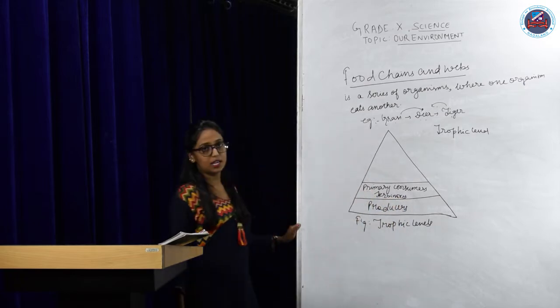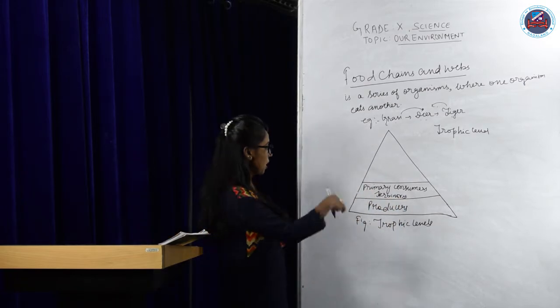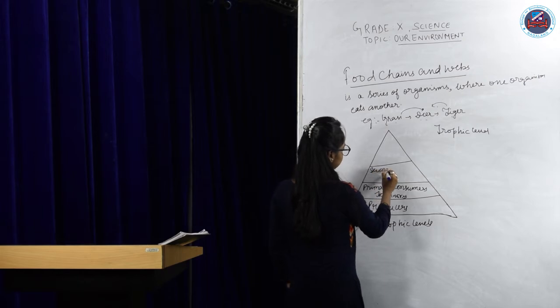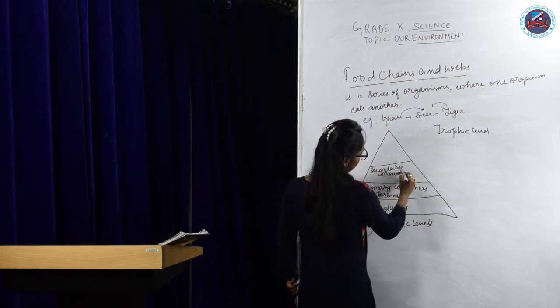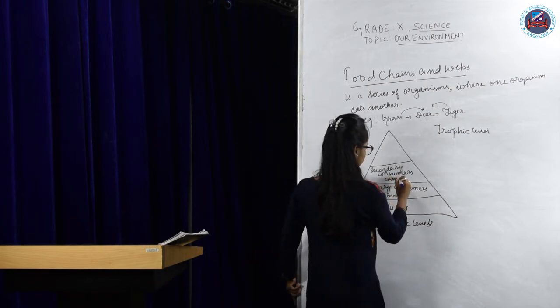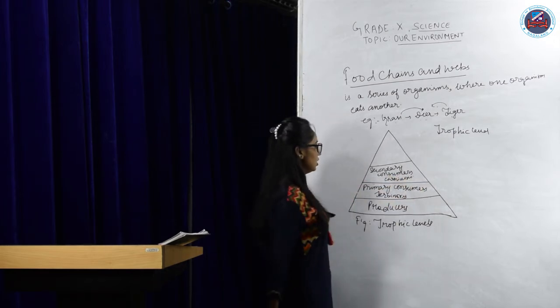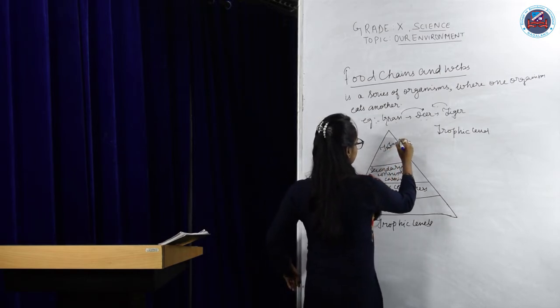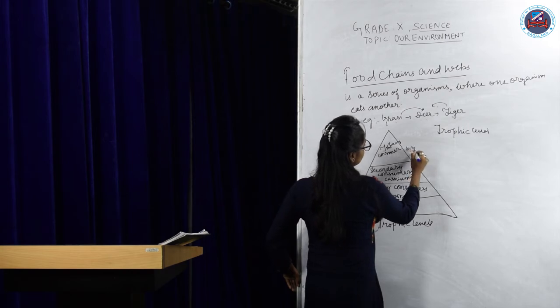They occupy the second step or the second level. Then the third level is the secondary consumers. Who are they? They are the carnivores. And the fourth trophic level is taken by tertiary consumers, or you can say the large carnivores.